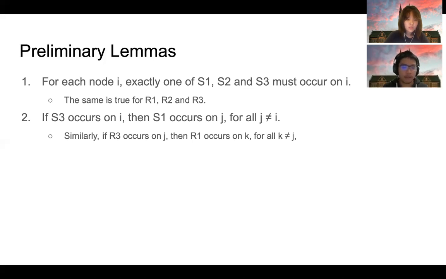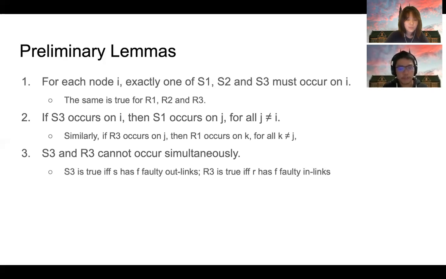Similarly, if R3 occurs on some node, say j, then for every node i not equal to j, R1 must occur on i. Third, S3 and R3 cannot occur simultaneously. More specifically, if S3 occurs on some node i, then R3 cannot occur on any node, and the converse is true.